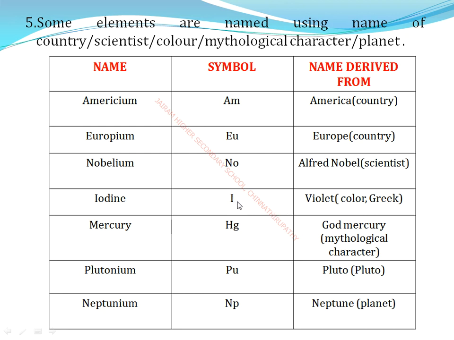Okay, so iodine, I. Next, mercury means Hg, named for the god Mercury. Okay, next, plutonium and neptunium are planets. So plutonium is Pu and neptunium is Np. Okay, we use these symbols. Okay, thank you students.